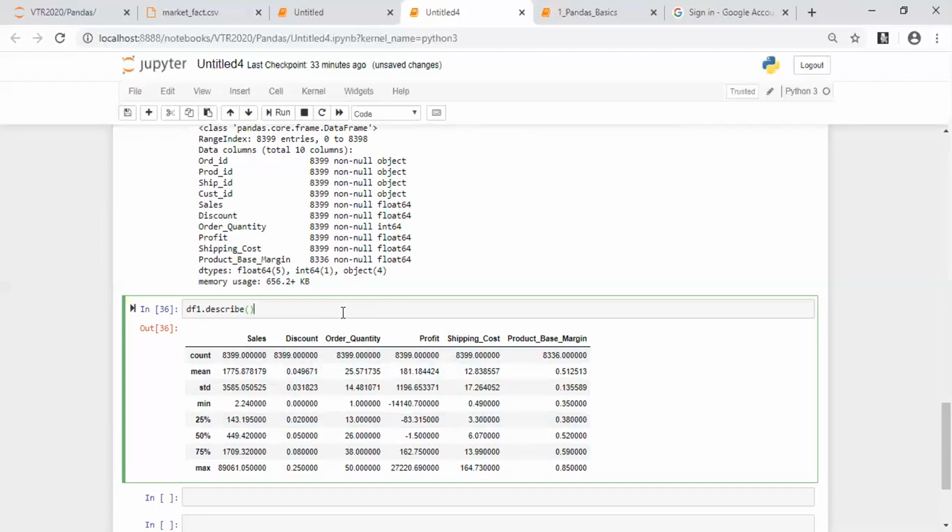Now, do you think for your categorical data, you would get statistics? No. How can I define a statistic for the name of the person? How can I give a statistic for the product IDs? So for the categorical data, you don't get any kind of statistical information. The statistical information will be only for the continuous values. The function to do that is describe. So now we got the values.